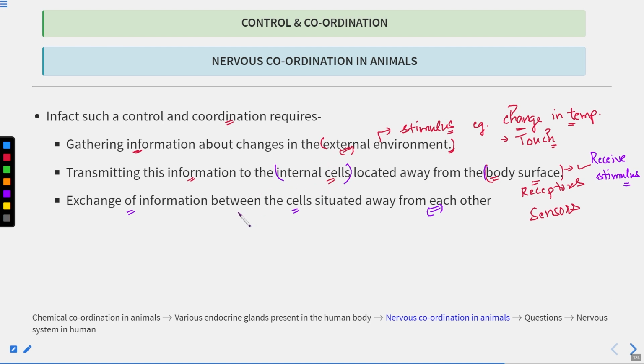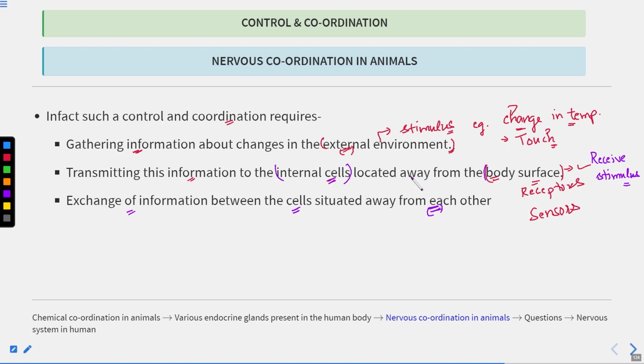Now a response will be generated, and this response has to be transferred between cells. These cells can be situated away from the region from where the signal or the information is originating.